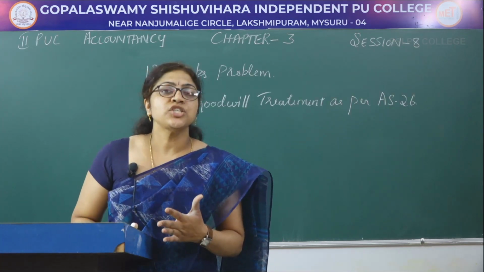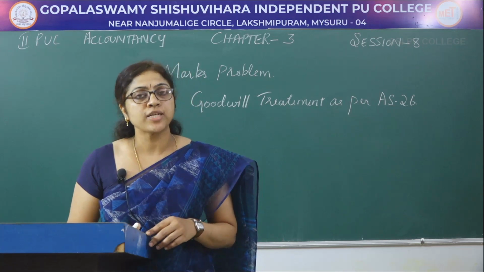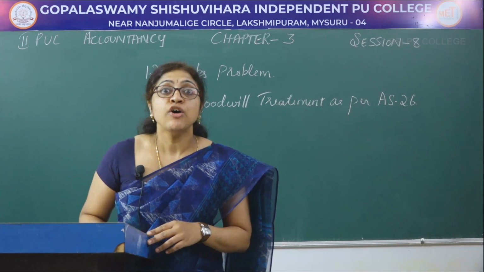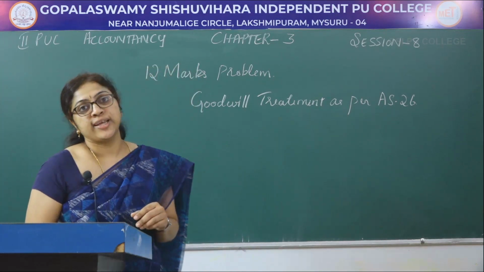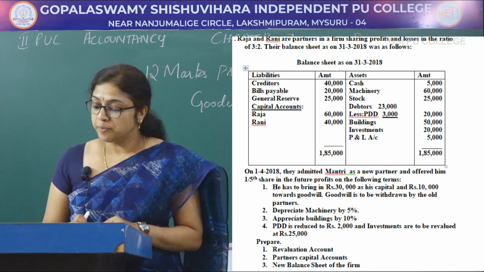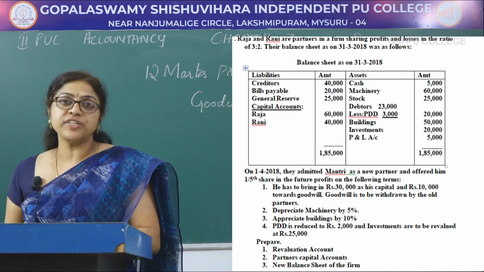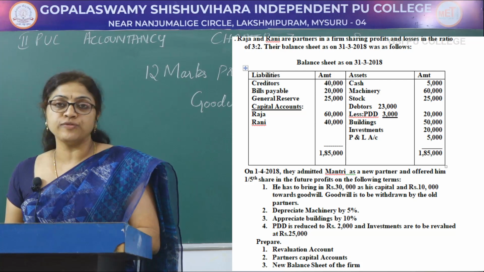So today in this session, let us discuss a 12 marks problem, that is goodwill treatment as per AS 26 from chapter 3, session 8. Let's get started. Raja and Rani are partners in a firm sharing profits and losses in the ratio of 3:2.